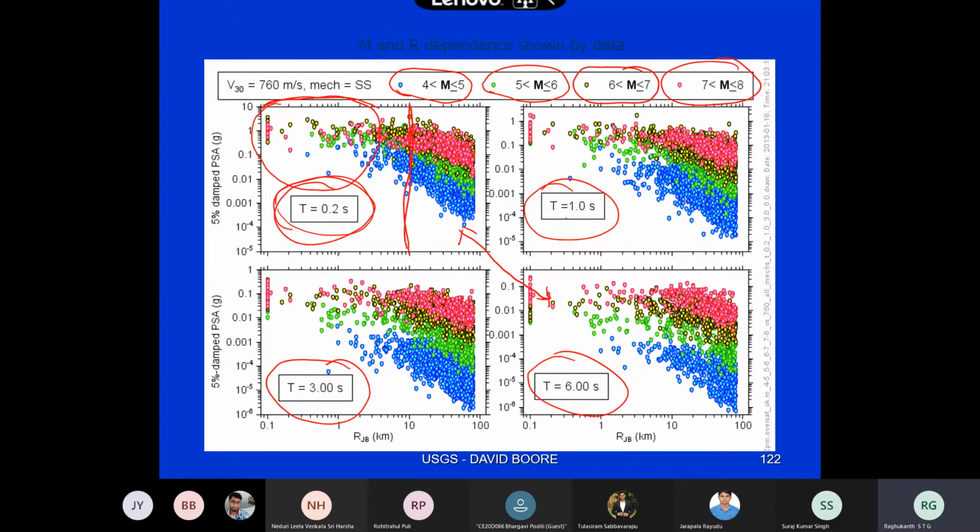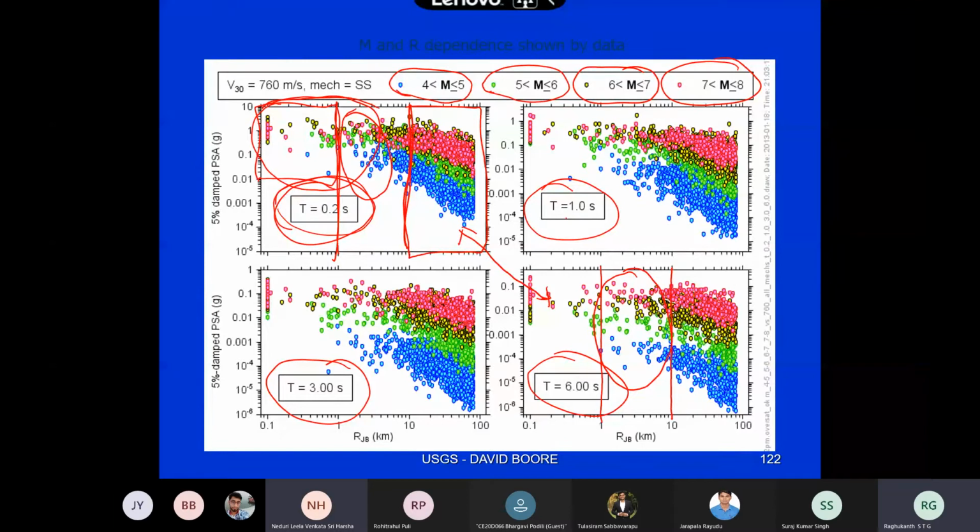If you take 1 kilometer, this is my near field region, this entire portion, and this is the far field. Now what is happening at 6 seconds? You can see the scatter is high here.